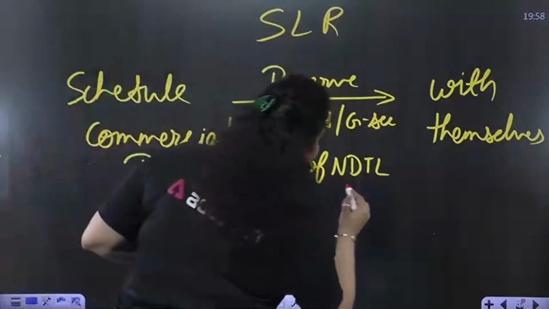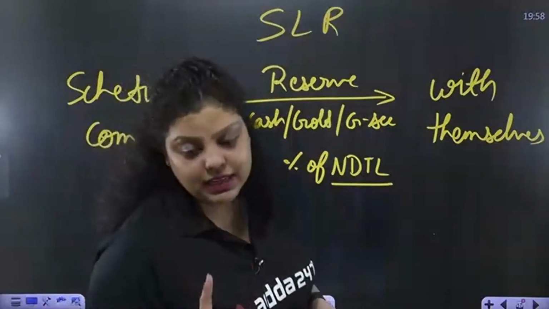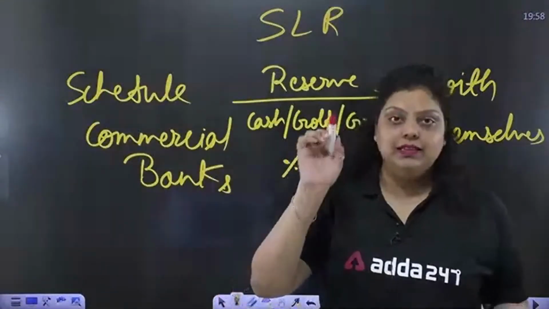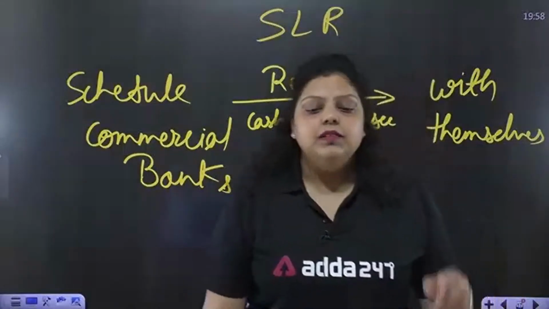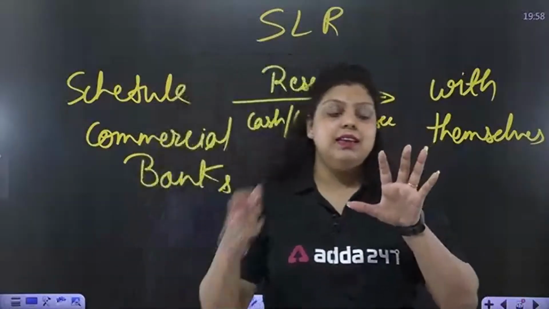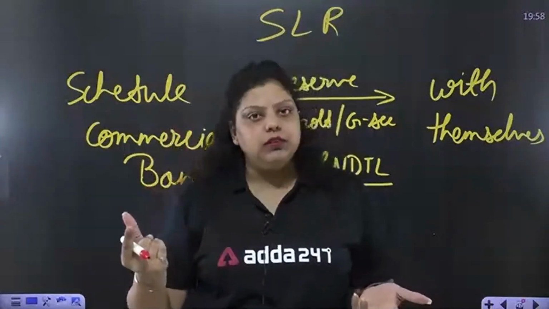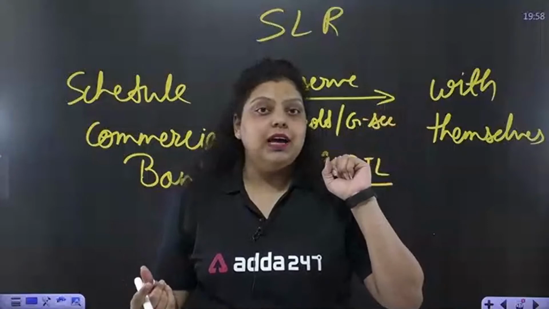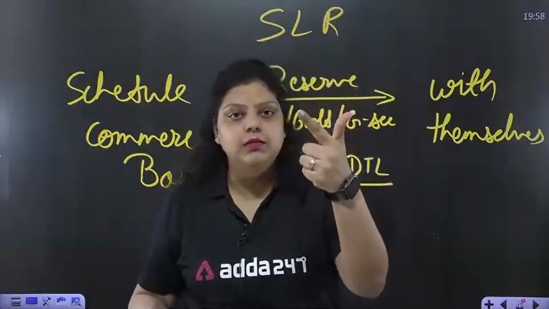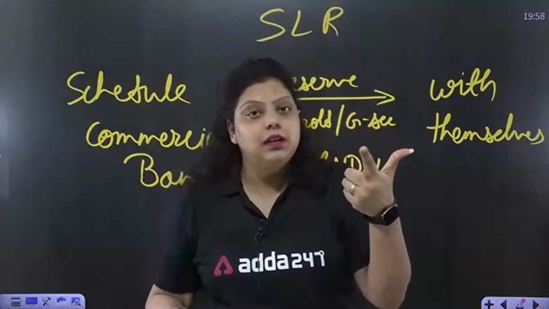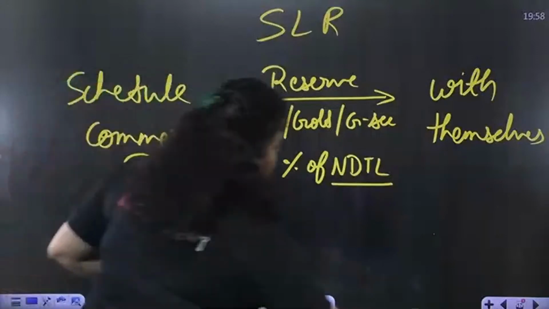And what is NDTL? NDTL is net demand and time liability, which I will be discussing in detail in the next class. What does it mean? The liability of a bank is deposit, but these deposits are of two types, demand deposit and time deposit. Demand means CASA, time means RAFA. So how to calculate NDTL?